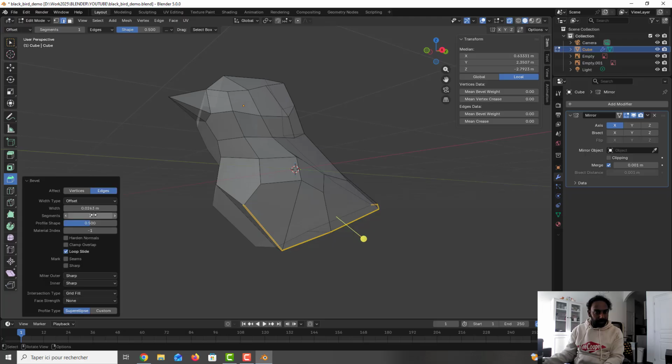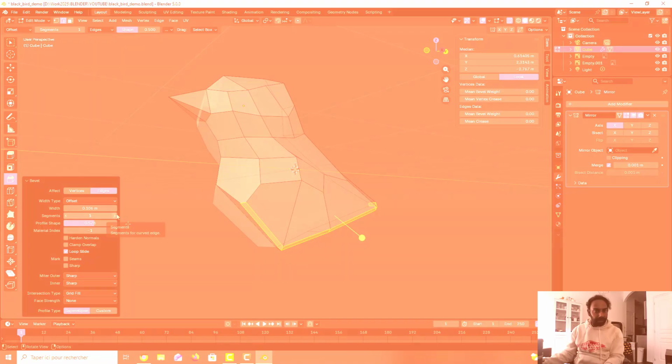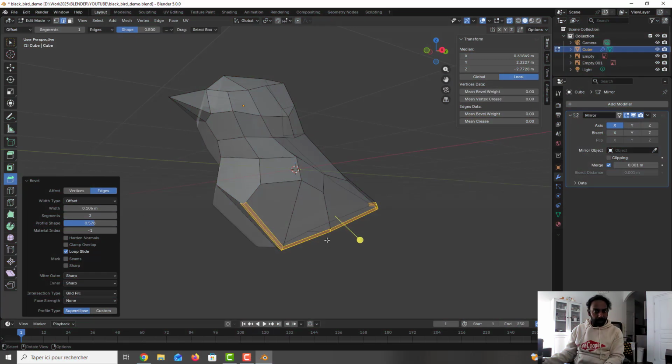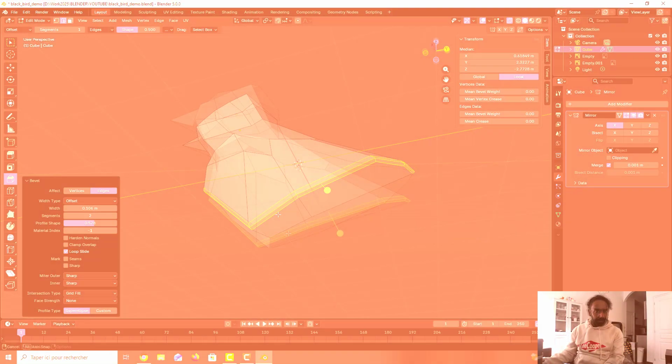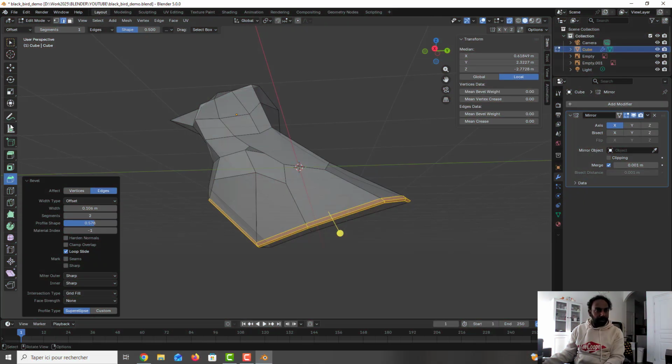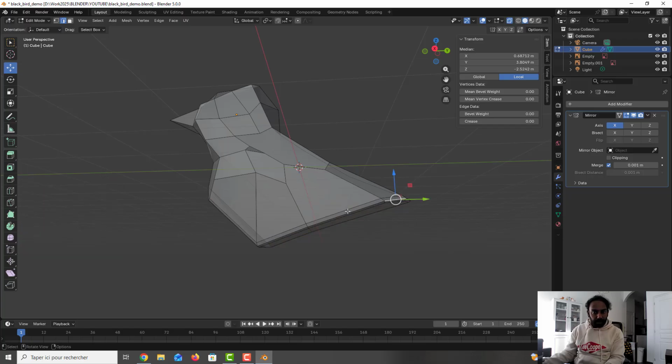You can control better here, and we can move like this. We can see the profile is inside or outside, so we can move here, and the segments we can just put 2. Seems okay.